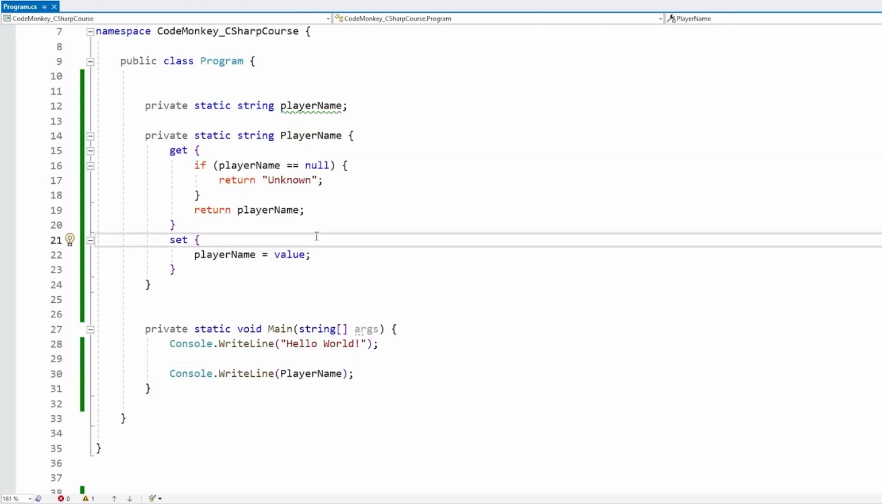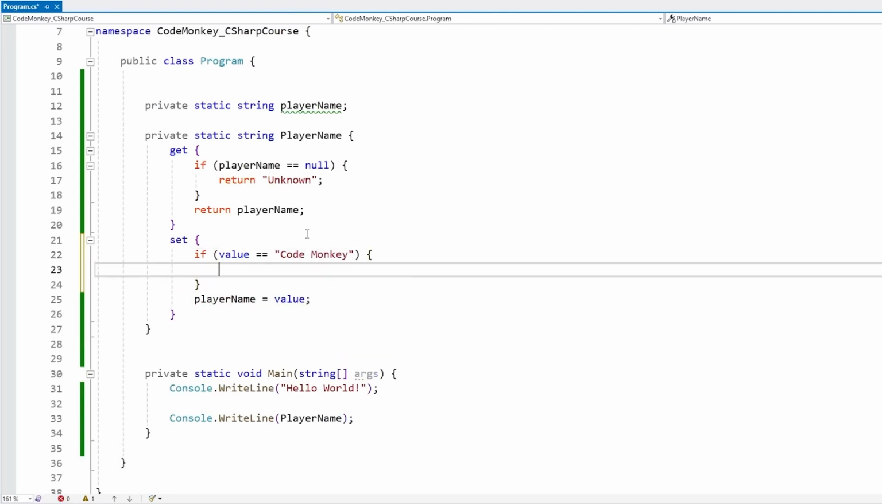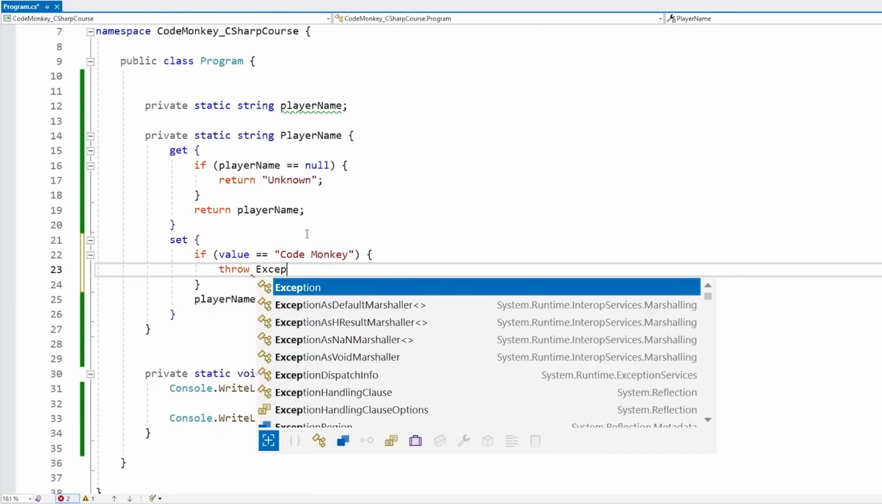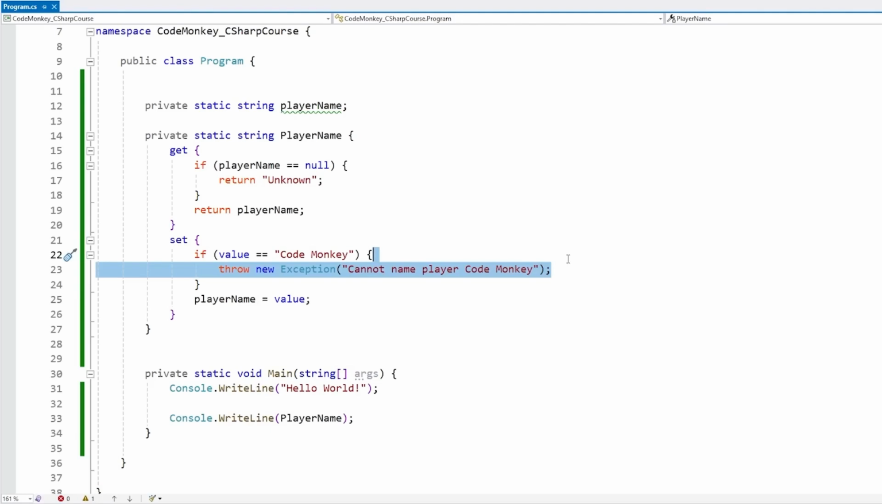And when setting, same thing, we can also validate the value. For example, let's say this player cannot be named CodeMonkey. So we can test if the value equals, for example, CodeMonkey. If so, then either we can set the value to some default value, or for example, we can throw a new Exception, "Cannot name player CodeMonkey". By the way, I'm going to cover exceptions in detail in a future lecture. This is pretty much just an error message.